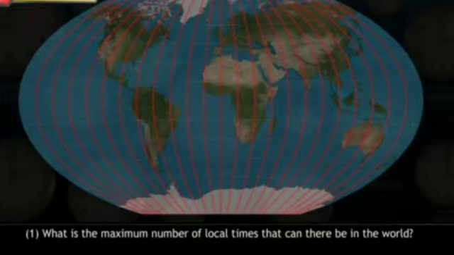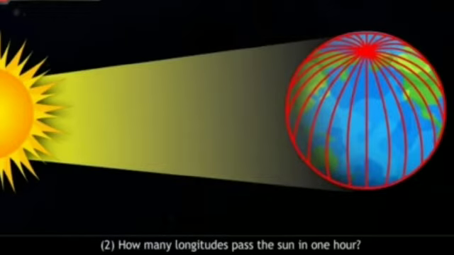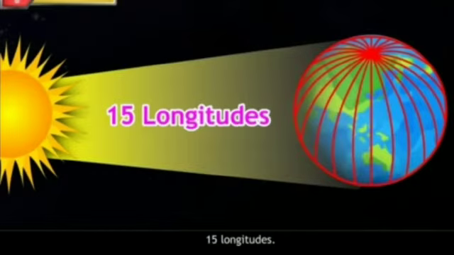Think about it. What is the maximum number of local times that can there be in the world? Answer. 360 times. How many longitudes pass the sun in 1 hour? Answer. 15 longitudes.